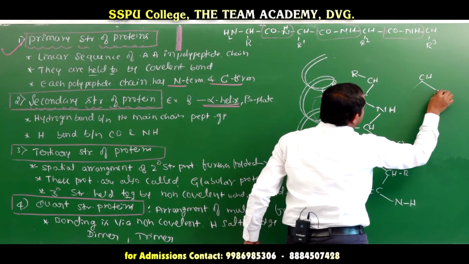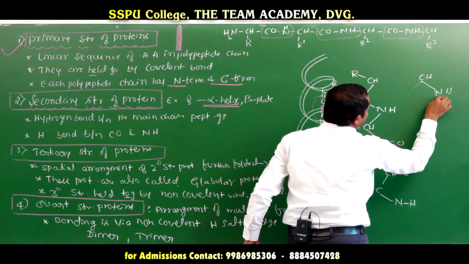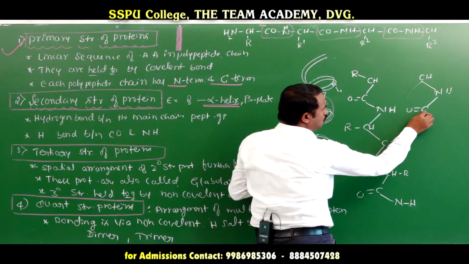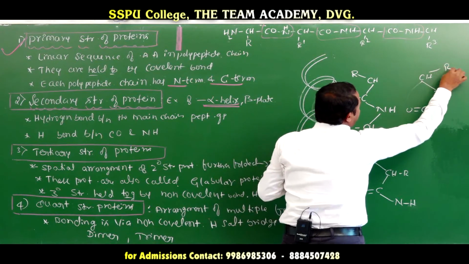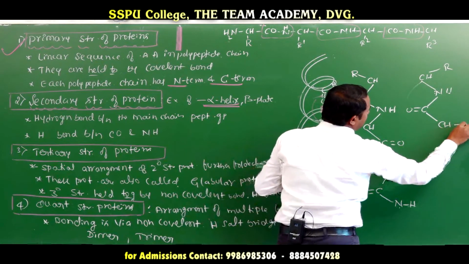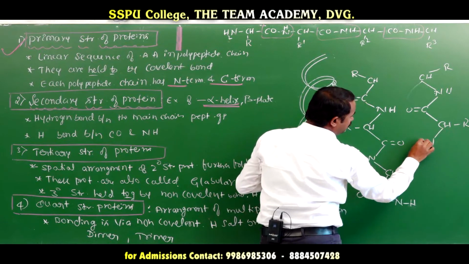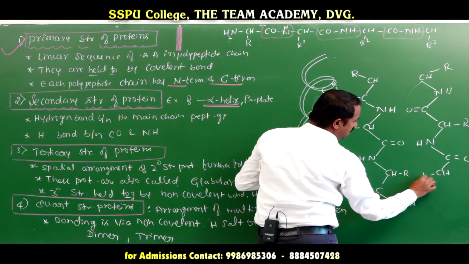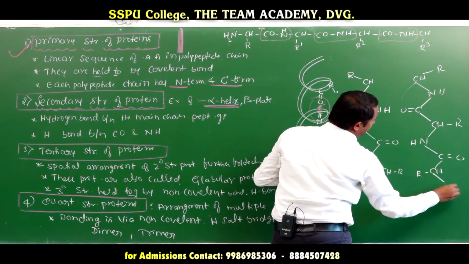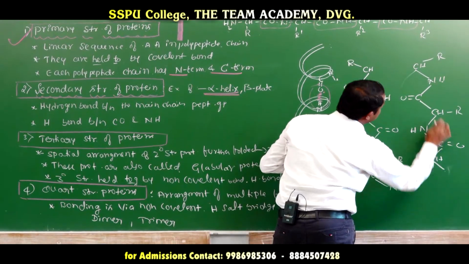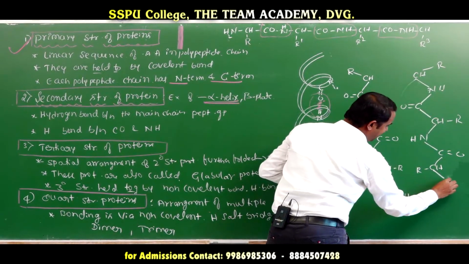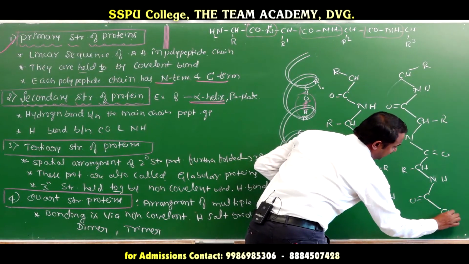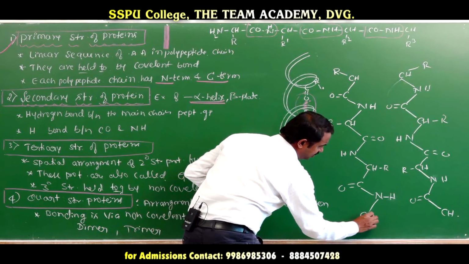Next here NH, C double bond O. Listen here, C double bond O. Next here R, CH, R, NH, CO, again CH, R, again CO, here CH, NH, CO, again CH, here also CH.